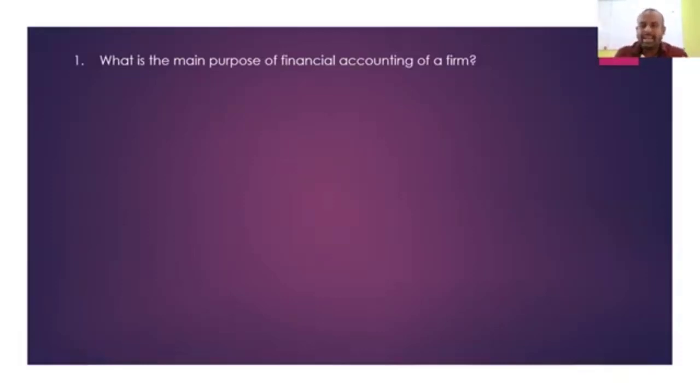Without knowing that, if you are studying the other topics, it doesn't make any sense. Therefore, you should have a thorough and proper idea about what exactly the main purpose of accounting is. So this is a fair question to ask as the first question.